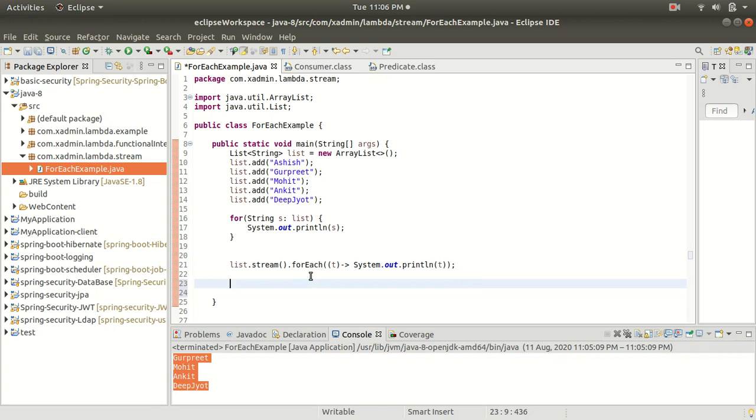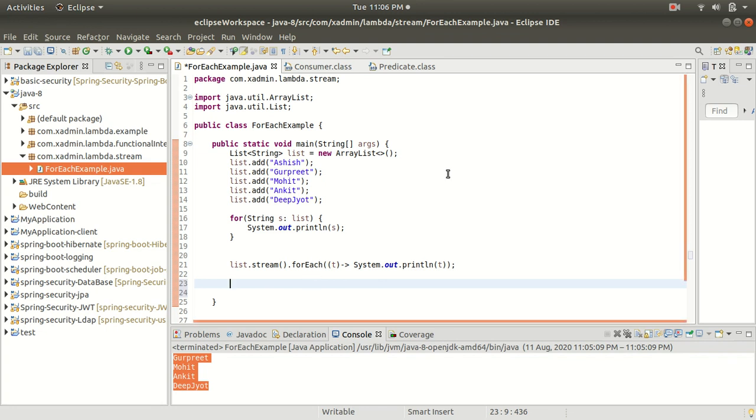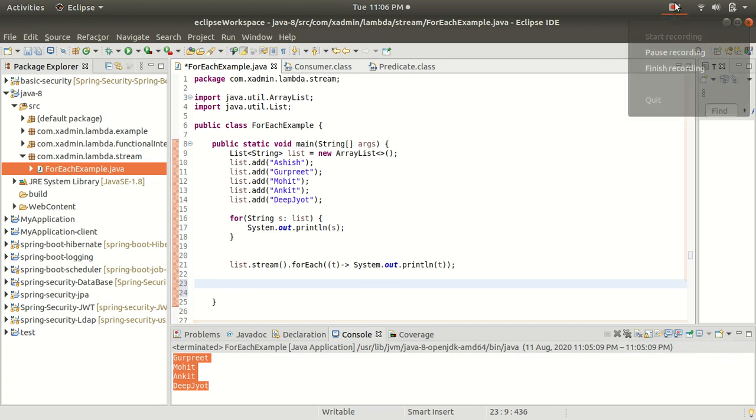Let me pause the video and add some map objects. We are going to create a HashMap object and add some elements to it. Let me pause the video and write the code so that it saves some time.